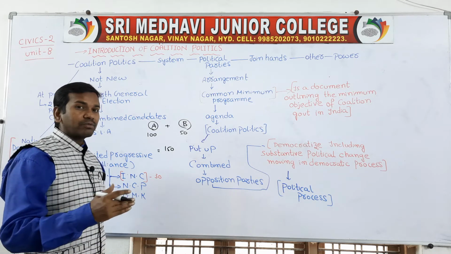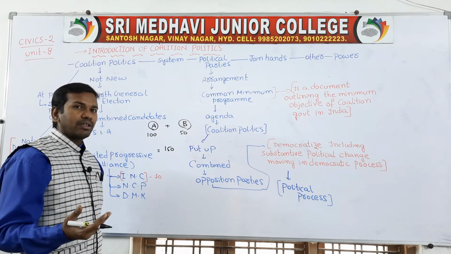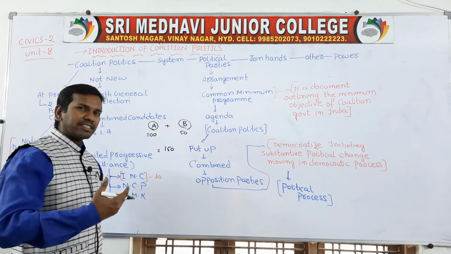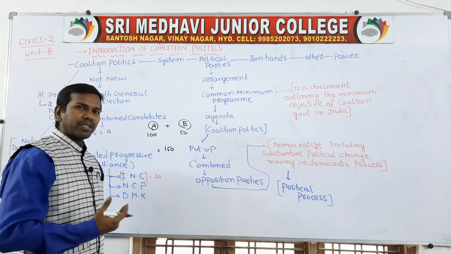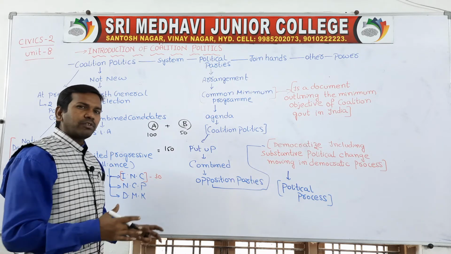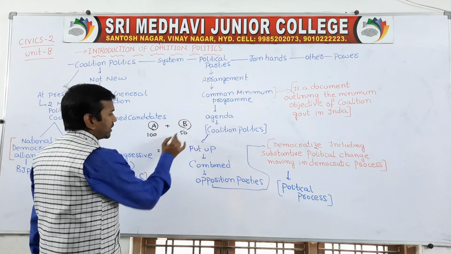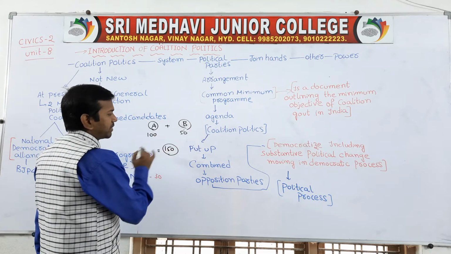From 1990 onwards, whatever governments were formed were mainly coalitions. In 1977 also, when the Janata Party came to power, it was formed using coalition politics. To form the government they need 150 seats.